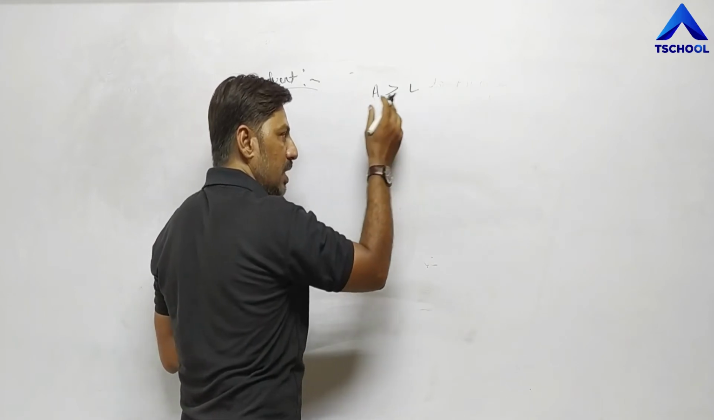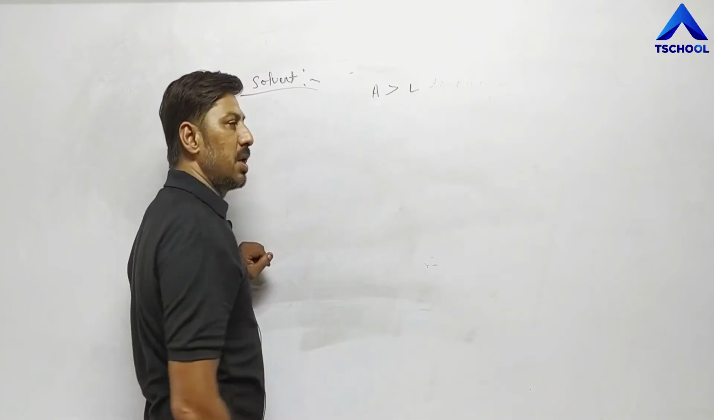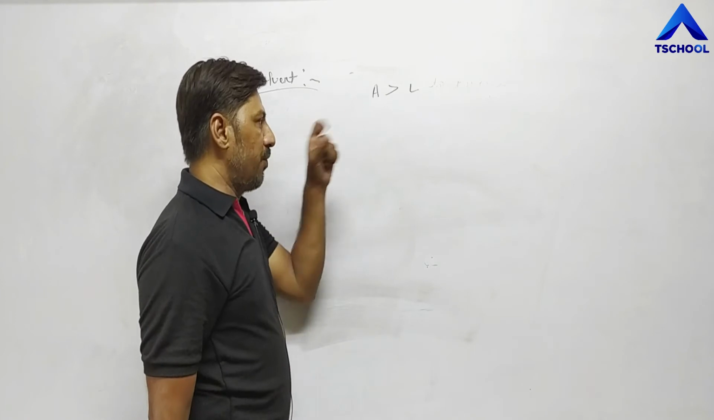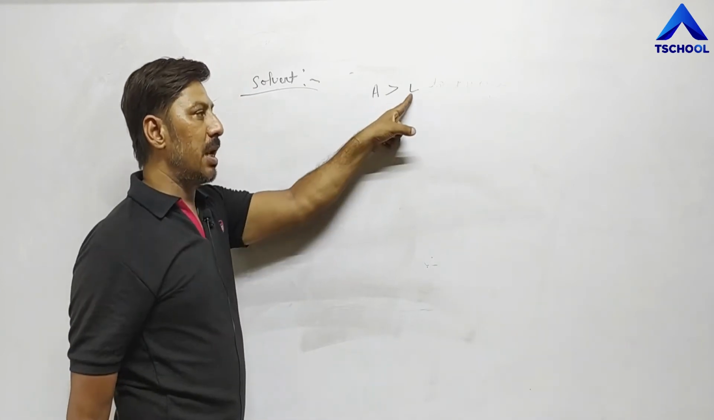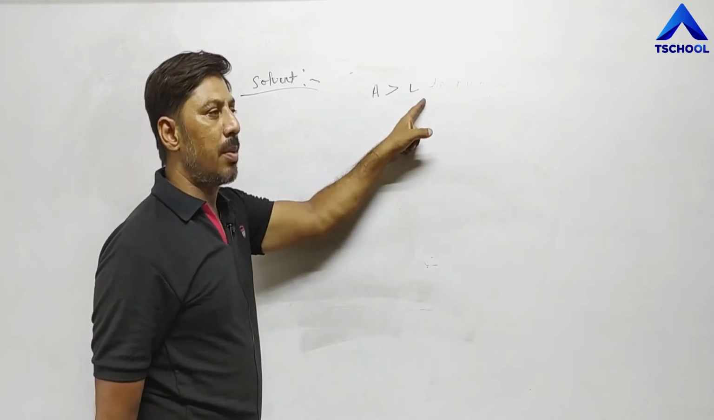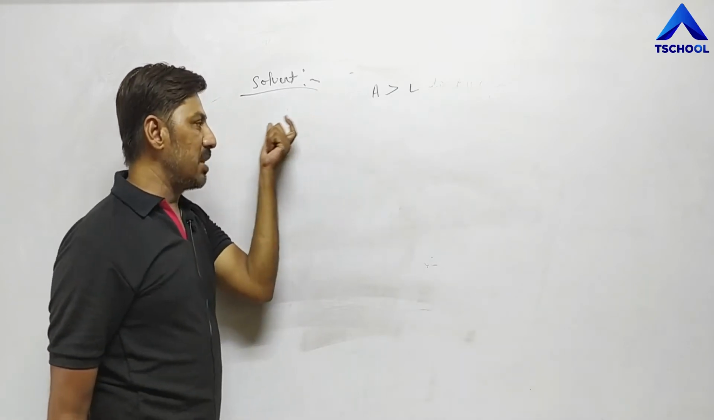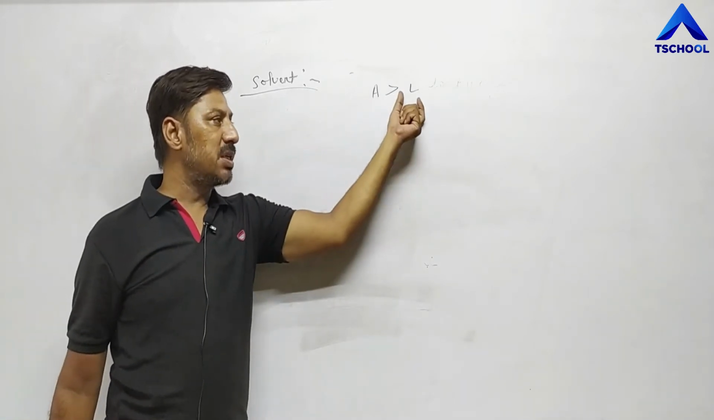If we are able to pay the liabilities, then it's okay. If we are not able to pay the liabilities directly, then also we have assets more than the liabilities. By selling the assets, we can pay the liabilities. It means we are in a position to pay the liabilities easily.